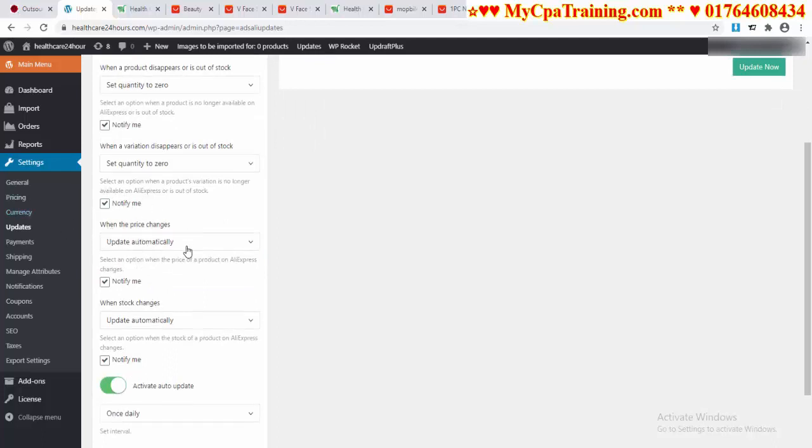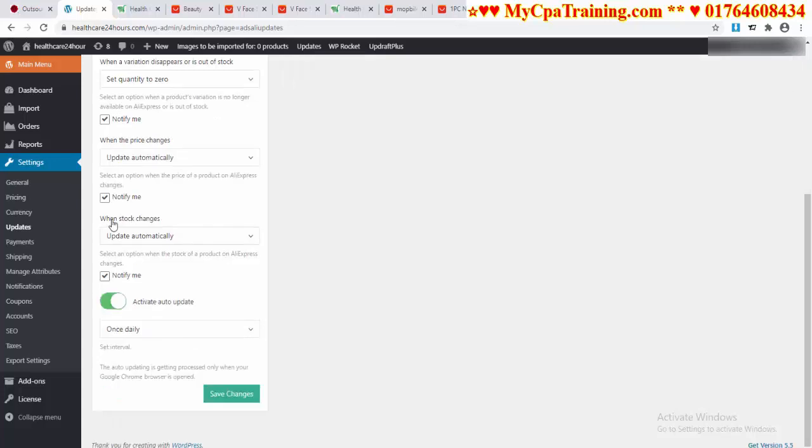When the price changes, you can select anyone. When stock changes, you can select as per your choice. Notify me. Activate auto update. You have to activate this option, and you can choose from here the options: once daily, once weekly, once monthly, as per your choice. And you have to click on save changes.